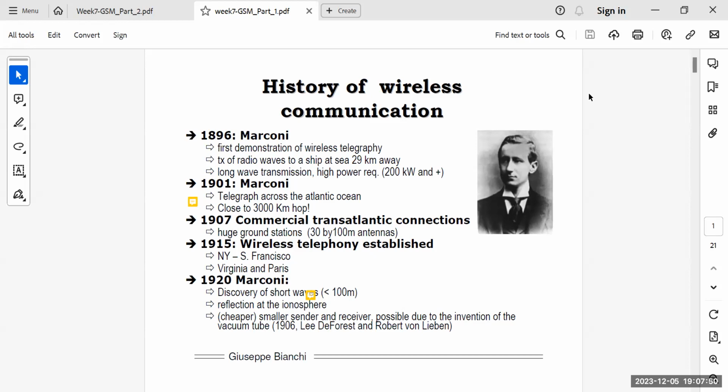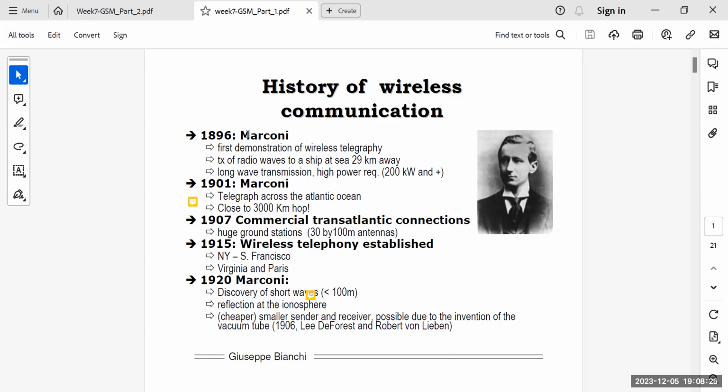Bismillahirrahmanirrahim. So we will be talking about GSM in today's lecture. But before we proceed to GSM, just a quick introduction of the history of wireless communication till the GSM. Obviously GSM is not the latest technology, so the history would be covered only till the GSM, right?